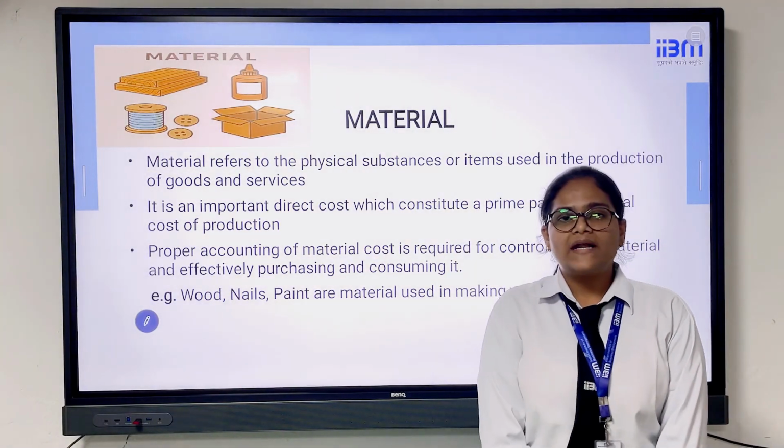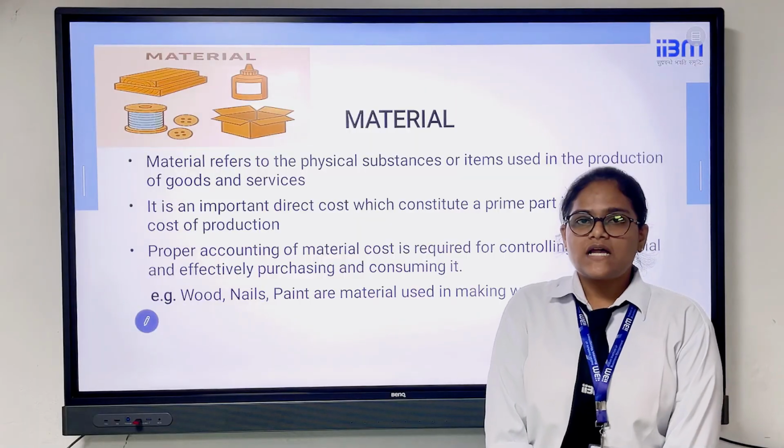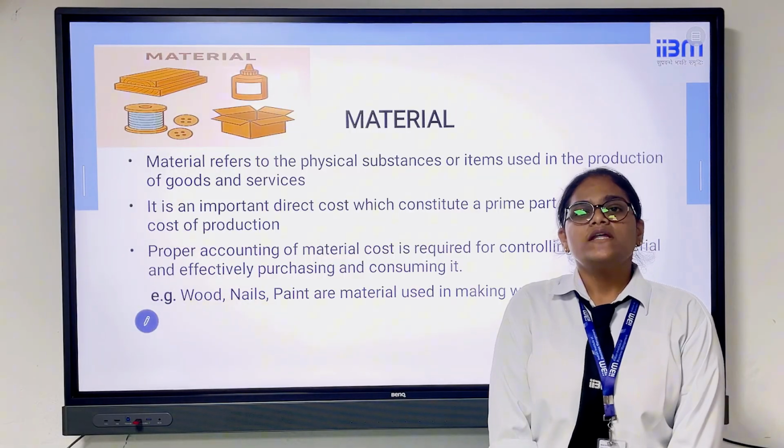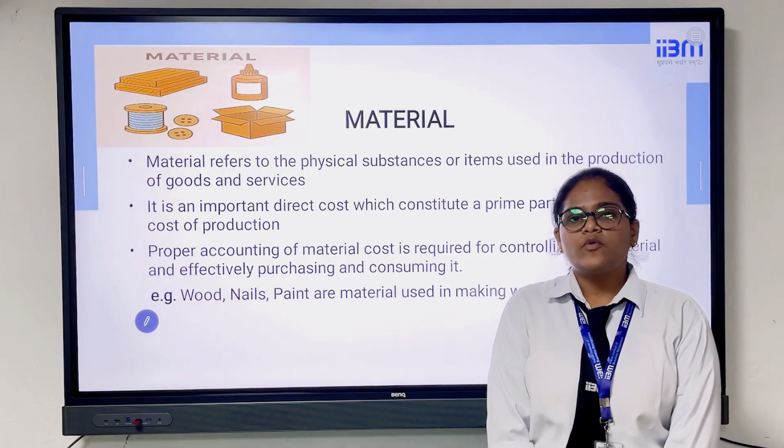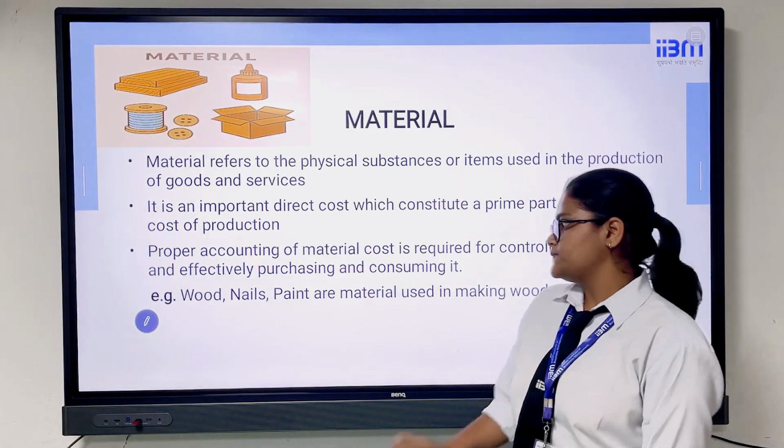Now let us talk about material. It is a physical substance which is used in production. It is the most important direct cost which is used in the production. Without material, the production process cannot take place.